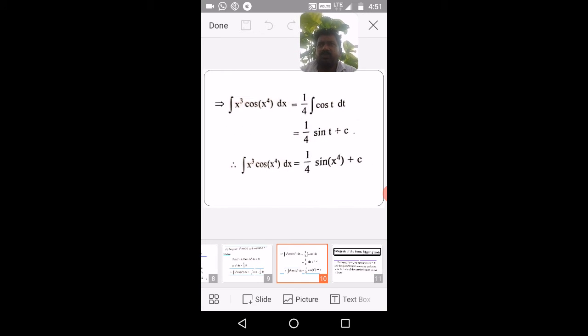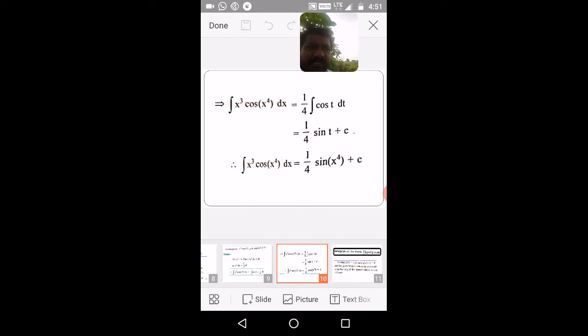This is the way to solve such types of questions or to evaluate such types of integrals. If there is no chance to compare the given integrand with any basic formula, then just think about the basic formulas for information. Cos x power 4 is there, but you know only the integration of cos x. Comparing with that, you have x power 4 instead of x, so that's why I substituted x power 4 with another variable.